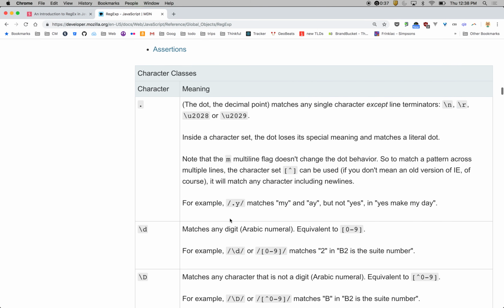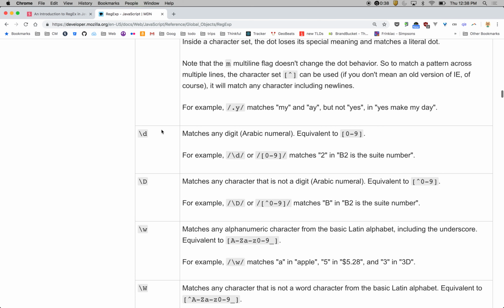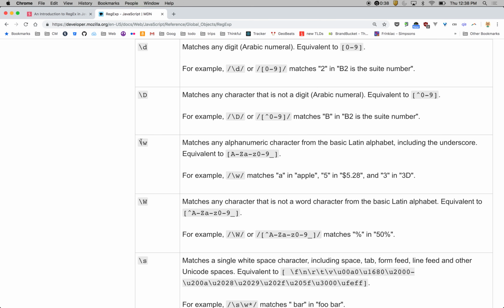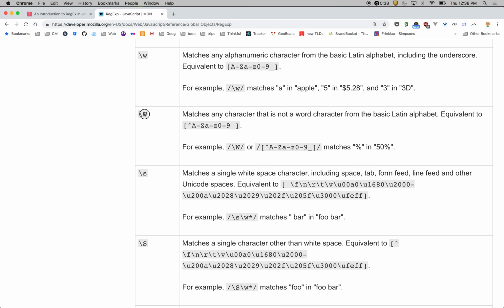Let me look down here some more at some examples. We talked a little bit about some of the basic character items. The dot, the digits, and the \w for any alphanumeric in the Latin alphabet. That's A to Z, capital A to Z, lowercase a to z. Oh, it also includes underscores too. I didn't know that. And 0 to 9. So a lot of times when you want to search for underscores or dashes, you have to include those as well. It doesn't always include it by default. This will include the underscores though. And then the opposite would be saying not, anything that's not in this character set right here.